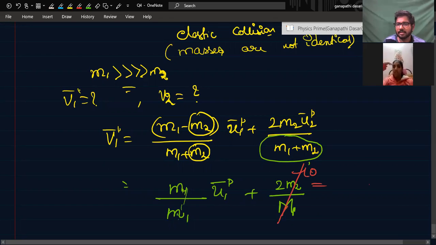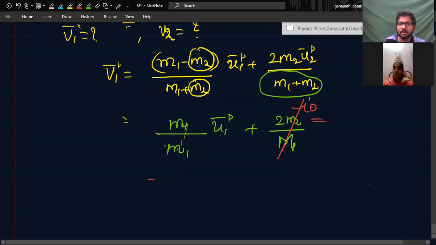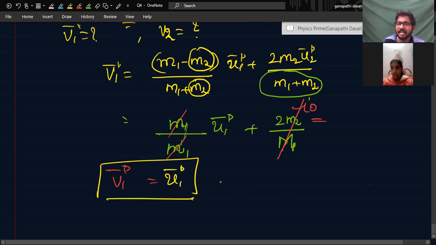Right, this conclusion you can remember: V1 is equal to U1 vector. That means the bigger mass, its velocity will not change. It will remain as the initial velocity only.